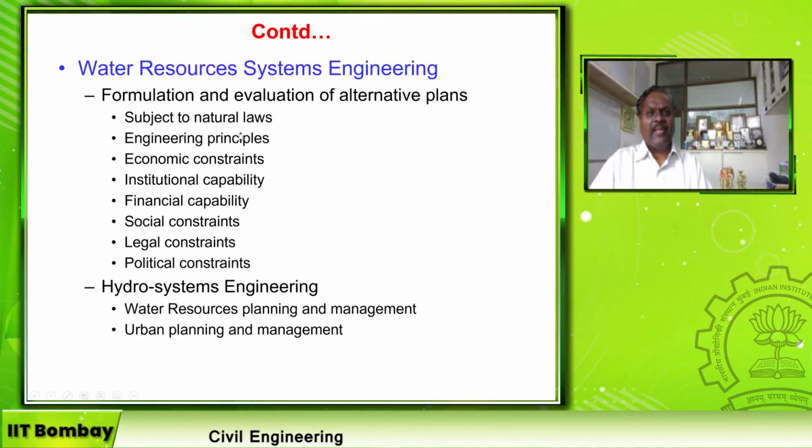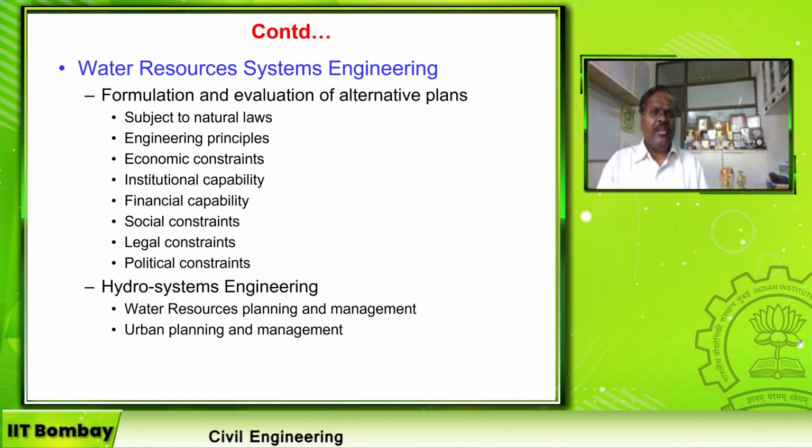Practical applications. Then once I become a hydrologist, I plan, design, execute, that is construct, and then operate and maintain a water resources infrastructure. And that is called water resources systems engineering. But when I am doing this water resource systems engineering, for example, if I am planning to construct a dam, I should not develop only one plan. I should have alternative plans, alternative suggestions.